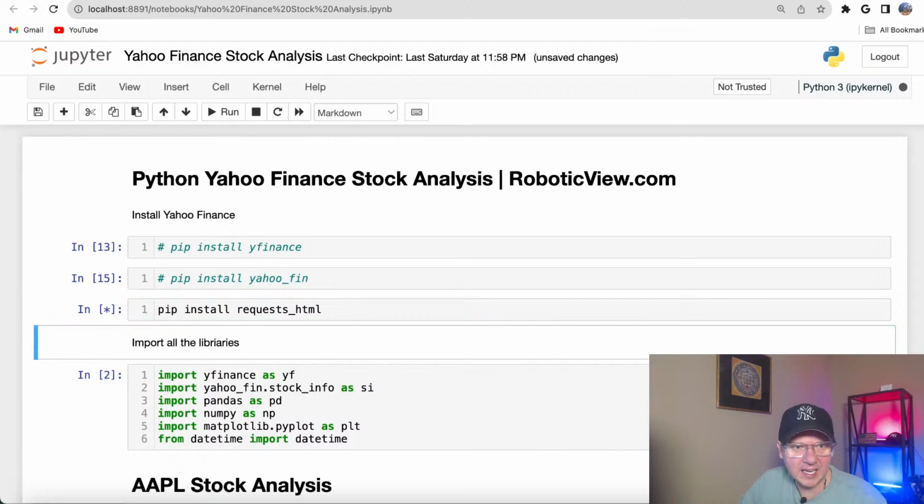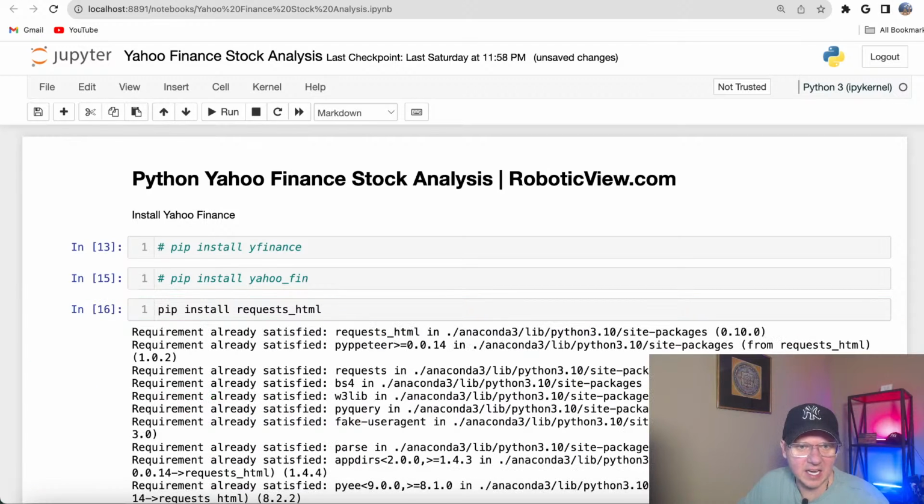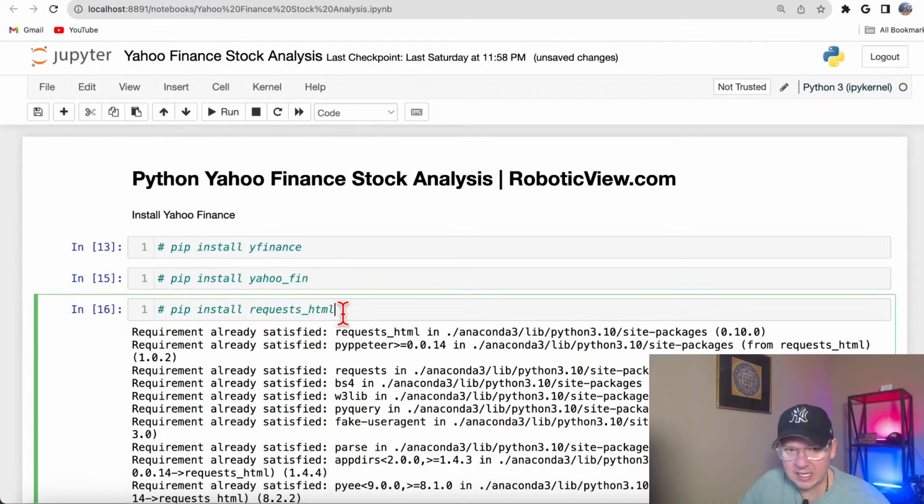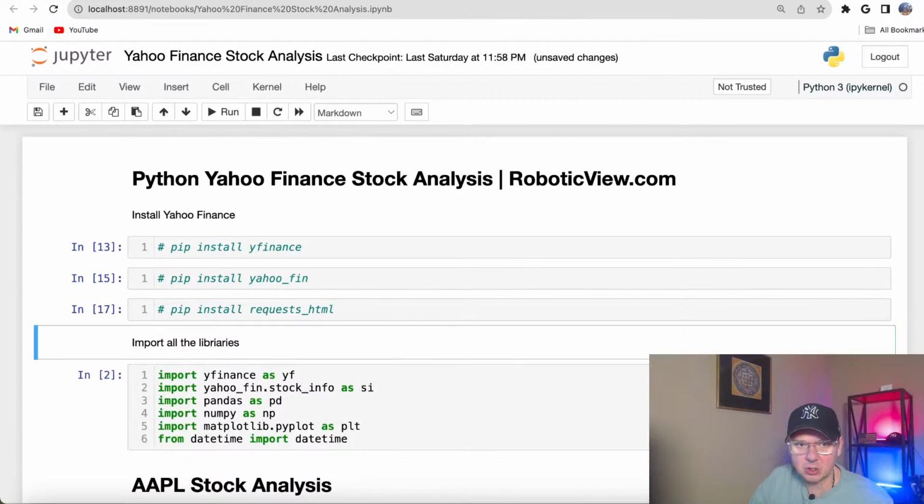So just in case, run it and install it too. I know that it's included in the Anaconda package, but the reason I still run it here is that some of you might be running this code in Google Colab, and then you would need to install it separately.